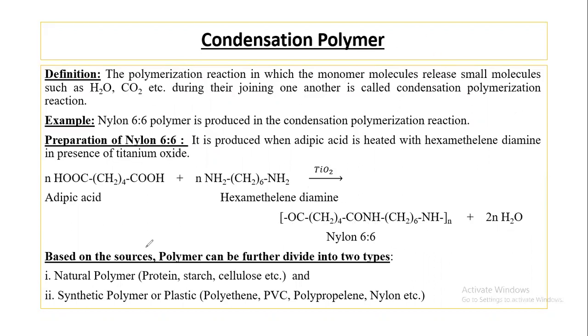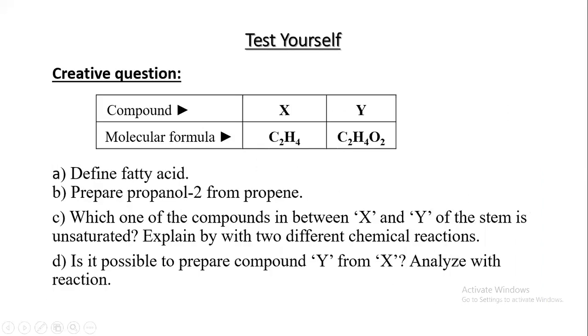Based on the source, polymer can be further divided into two types. They are natural polymers, DNA, RNA, protein, starch, cellulose, etc., and synthetic polymers. They are man-made or artificial. That is called plastic: polyethylene, polypropylene, PVC, which means polyvinyl chloride, nylon, etc. Artificial or synthetic polymer is called plastic.